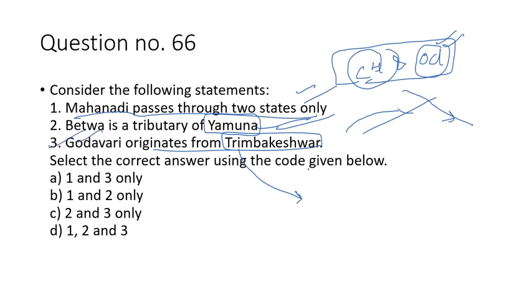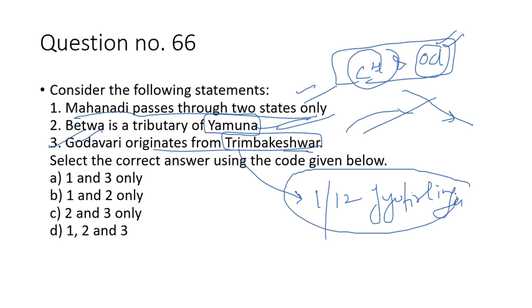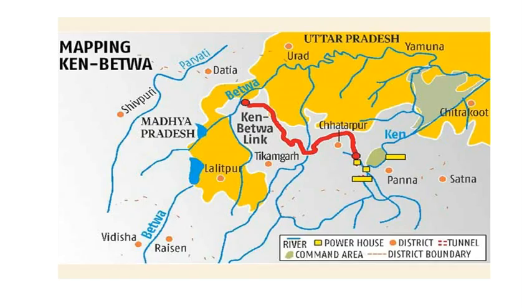Godavari originates from Trimbakeshwar. This statement is also correct, and Trimbakeshwar is one of the 12 Jyotirlingas, and it is famous for the Shiv temple, Trimbakeshwar Shiv temple. So all three are correct. Godavari originates from Trimbakeshwar, Betwa is a tributary of Yamuna, Mahanadi passes through two states, Chhattisgarh and Odisha. So answer is D.